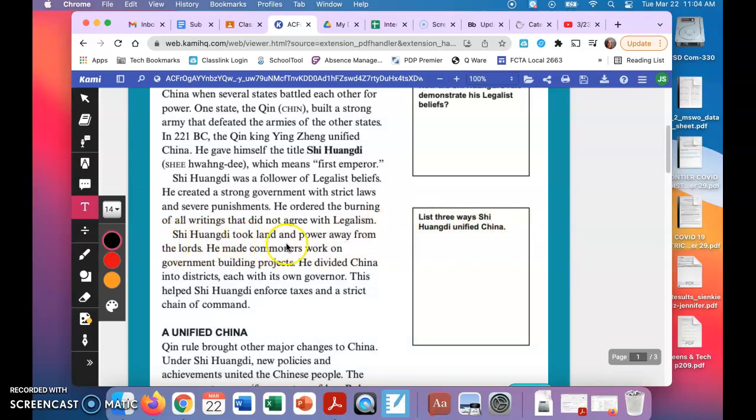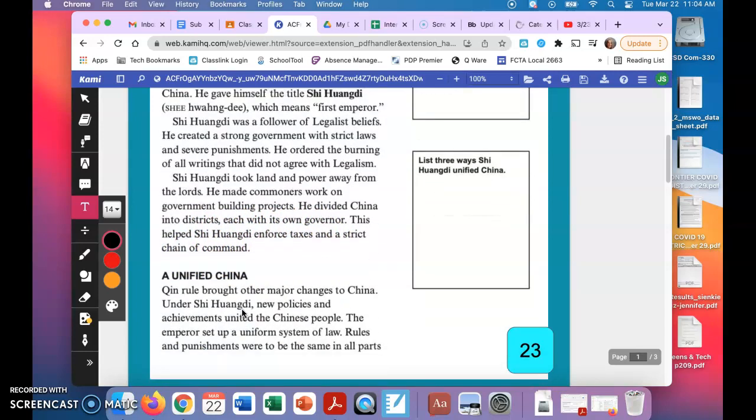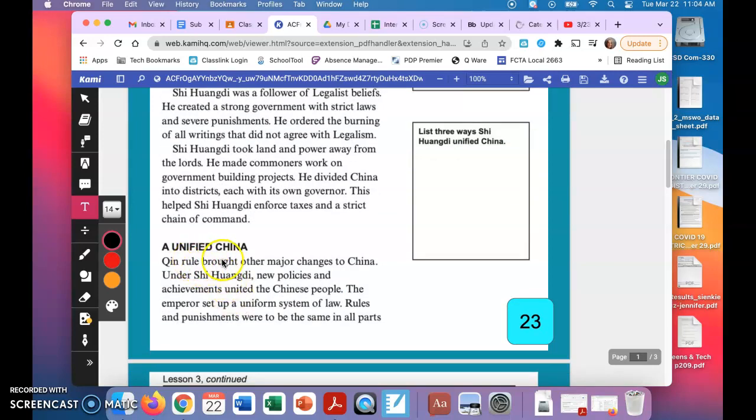Shi Huangdi took land and power away from the lords. He made commoners work on government building projects. He divided China into districts, each with its own governor. This helped Shi Huangdi enforce taxes and a strict chain of command. A unified China. Oh, here's our unified China. So list 3 ways Shi Huangdi unified China. I would imagine it's going to come down here.